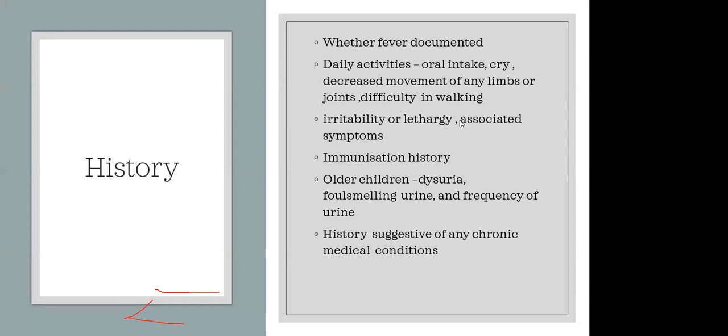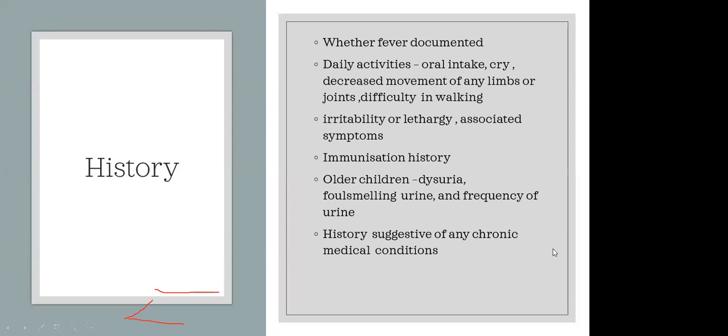And also we have to ask for history suggestive of any chronic medical conditions. For congenital heart disease, ask for any bluish discoloration of skin or cyanosis, or exceptional dyspnea. In chronic liver disease, ask for any history of jaundice or pale colored stool. In chronic kidney disease, ask for pedal edema or decreased urine output. So we have to ask for any history suggestive of chronic medical illnesses.